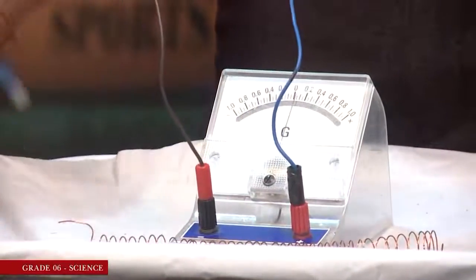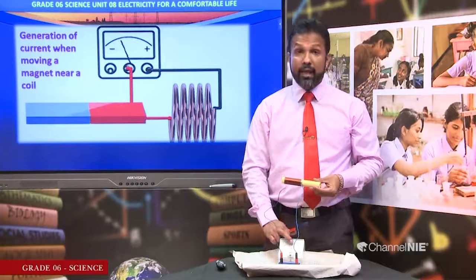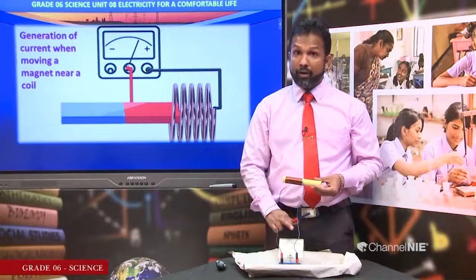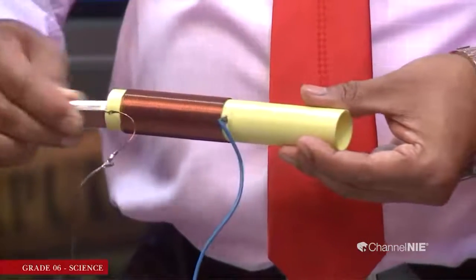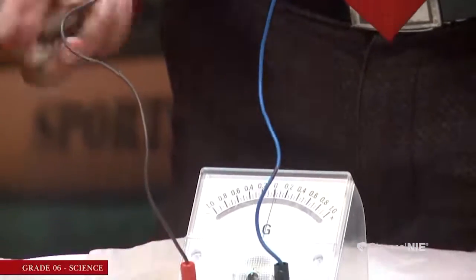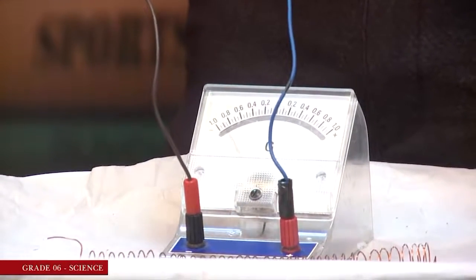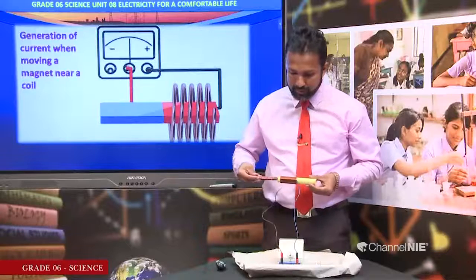Now I am going to move this magnet. You can draw attention to the center zero galvanometer and watch what is happening now. When moving this inside, you can see that the center zero galvanometer is deflecting to either side.